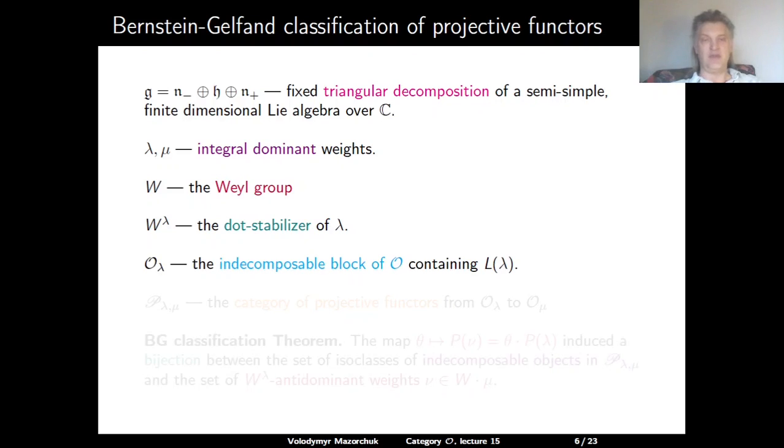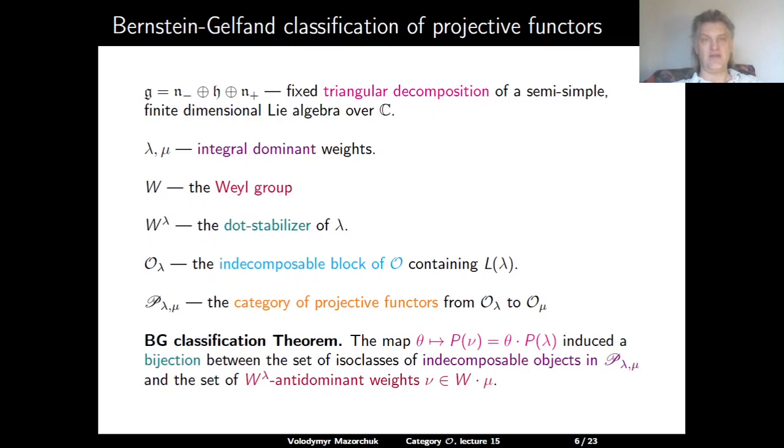Let O_lambda be the indecomposable block of O, which contains the simple highest weight module L(lambda). Finally, let P_{lambda,mu} be the category of projective functors with domain O_lambda and target O_mu. Here O_mu is of course the indecomposable block of O containing L(mu).